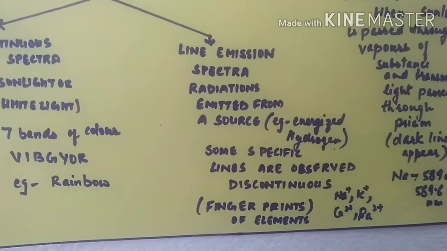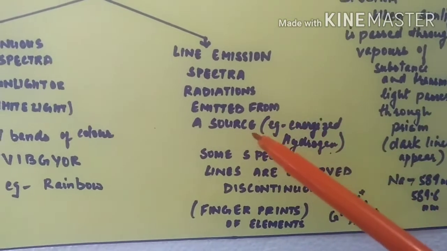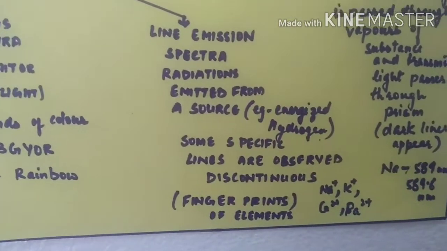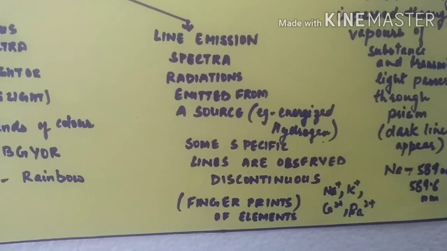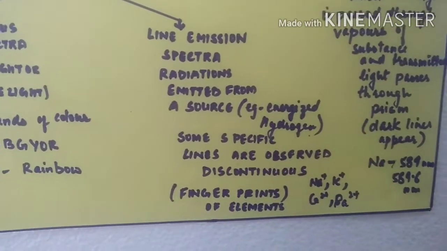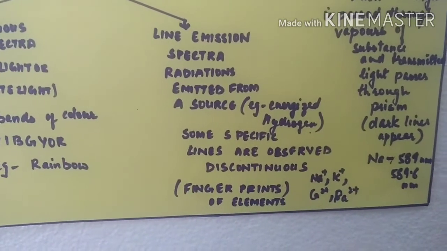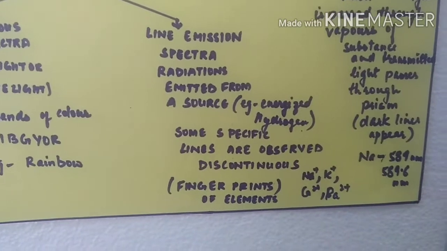Line emission spectra: here the radiations emitted from a source, for example energized hydrogen, are passed through a prism to obtain a spectrum. Some specific lines are observed, so it is not continuous, it is discontinuous, so it is also called discontinuous spectra. It is called line spectra.